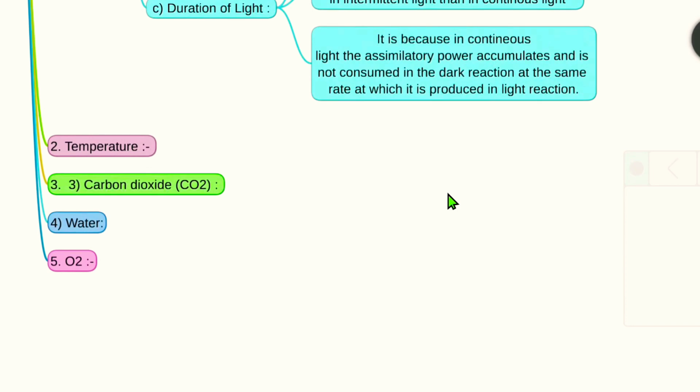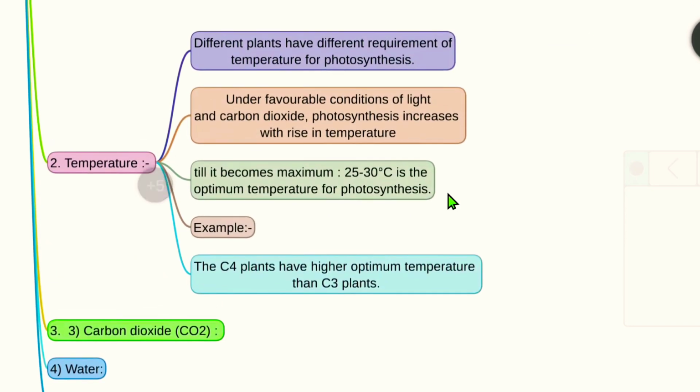Then temperature. Here, different plants have different requirements of temperature for photosynthesis. Under favorable conditions of light and carbon dioxide, photosynthesis increases with rise in temperature till it becomes maximum at 25 to 30 degrees Celsius. This is the optimum temperature for photosynthesis.